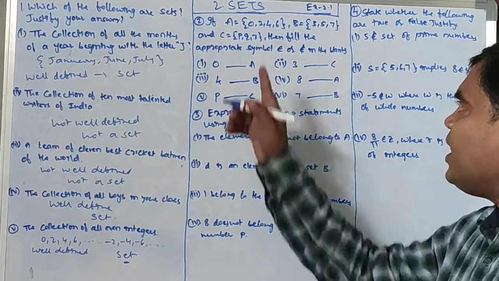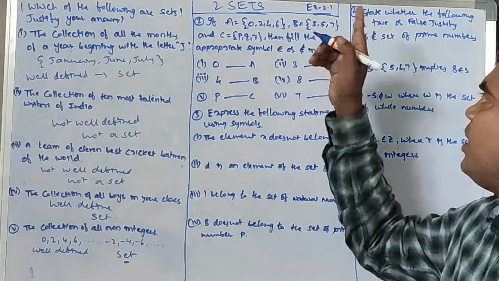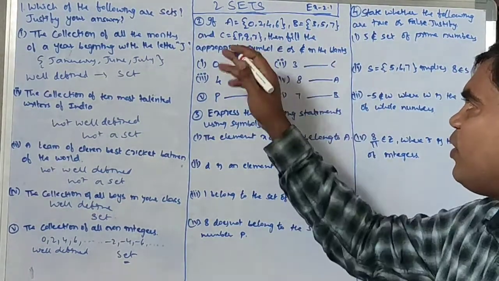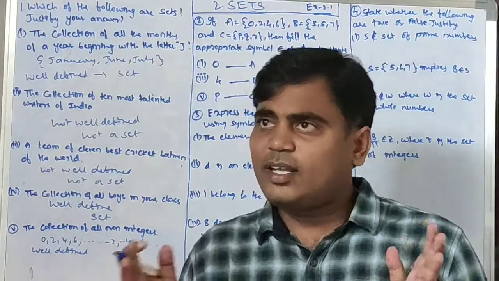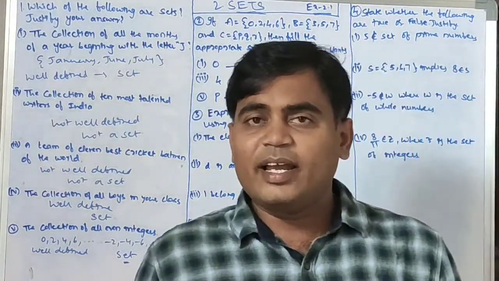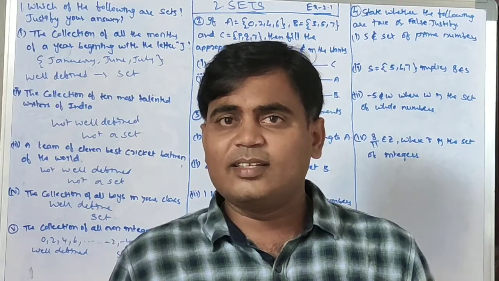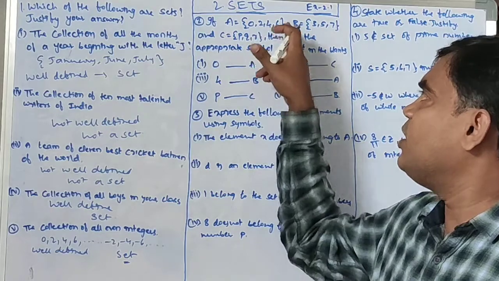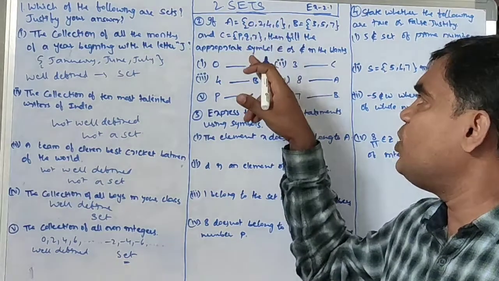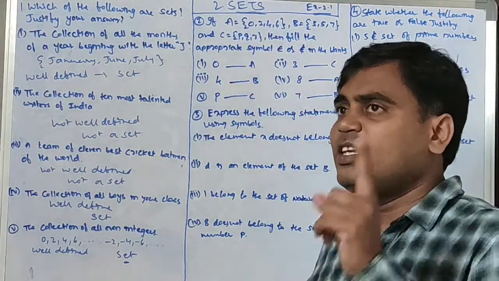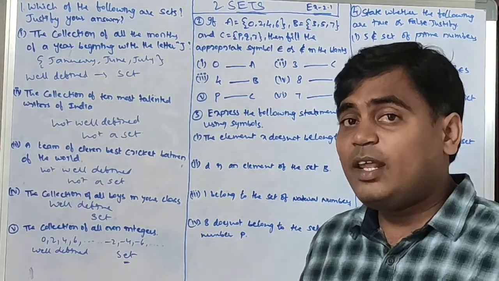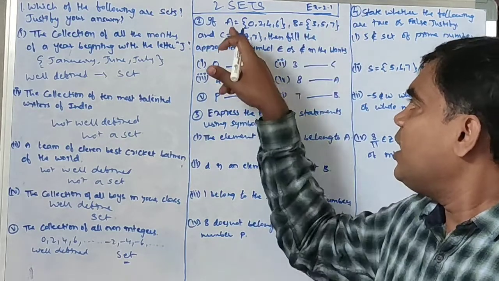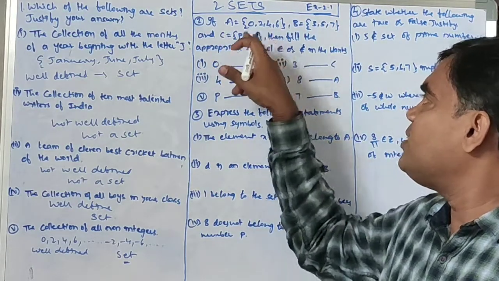If A = {0, 2, 4, 6}, B = {3, 5, 7}, C = {P, Q, R}, then fill in the blanks. Before filling the blanks, we need to observe what the elements in the sets A, B, C are. A contains 4 elements: 0, 2, 4, 6. 3, 5, 7 are elements in B. P, Q, R are elements in C.